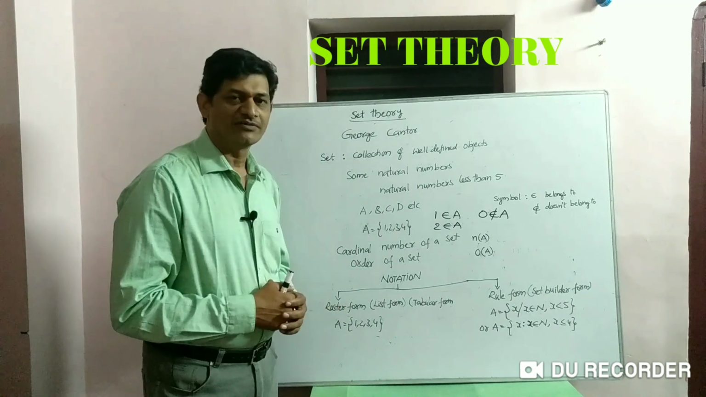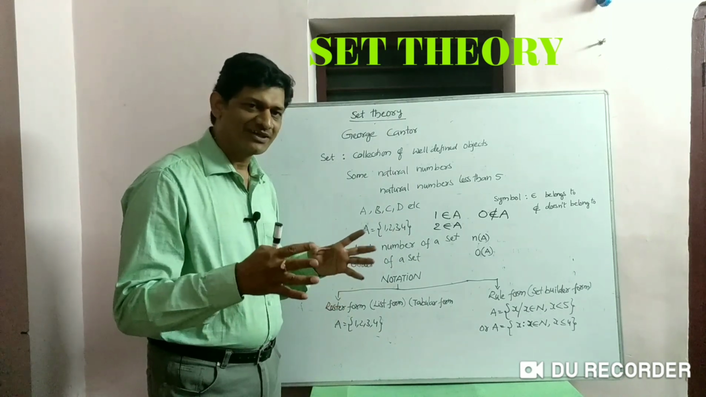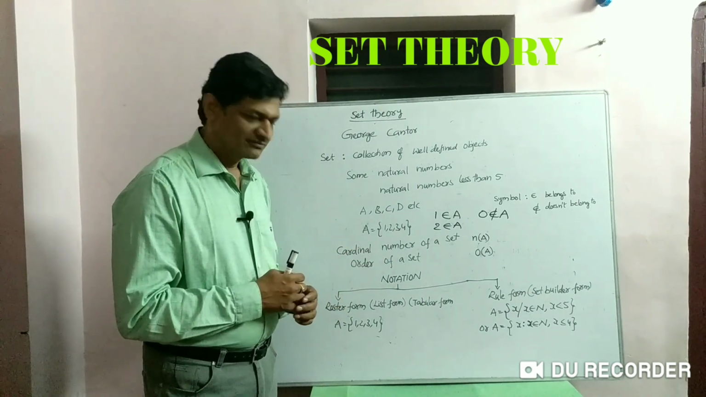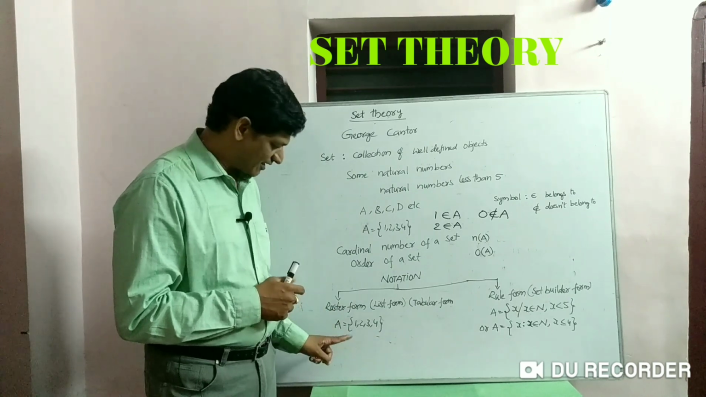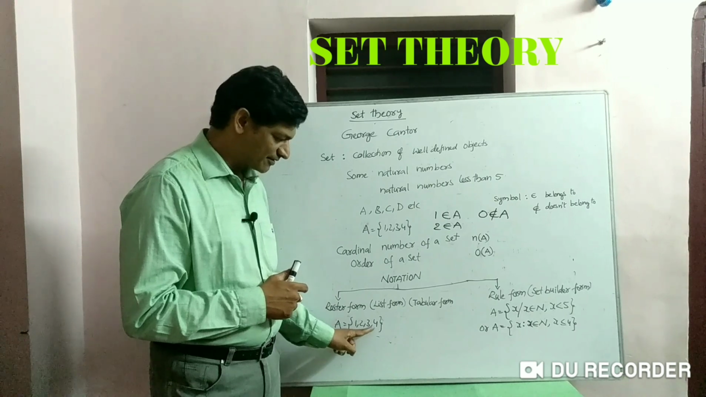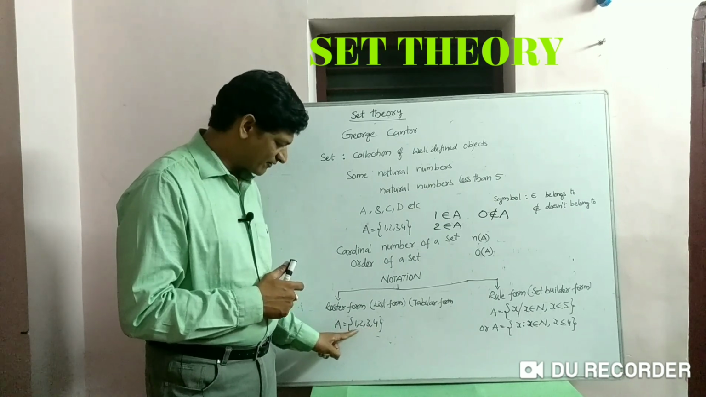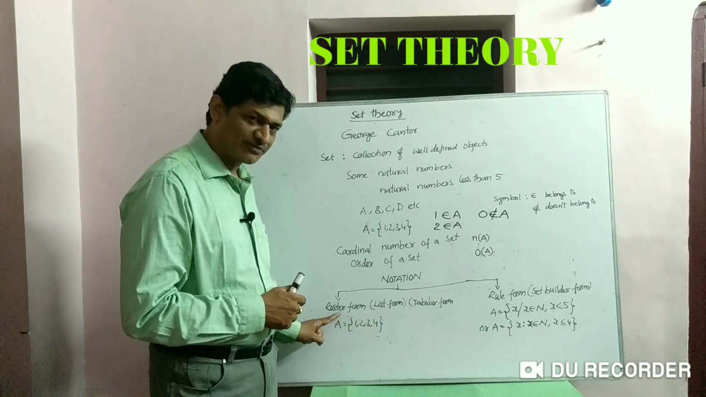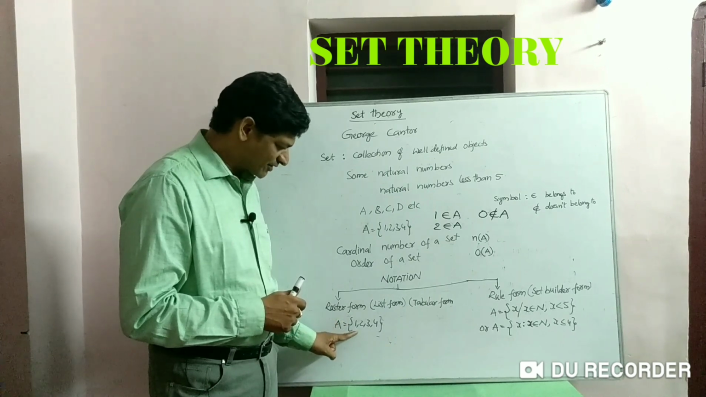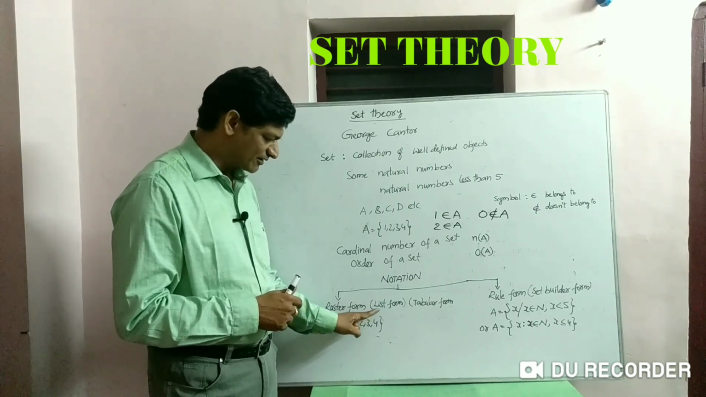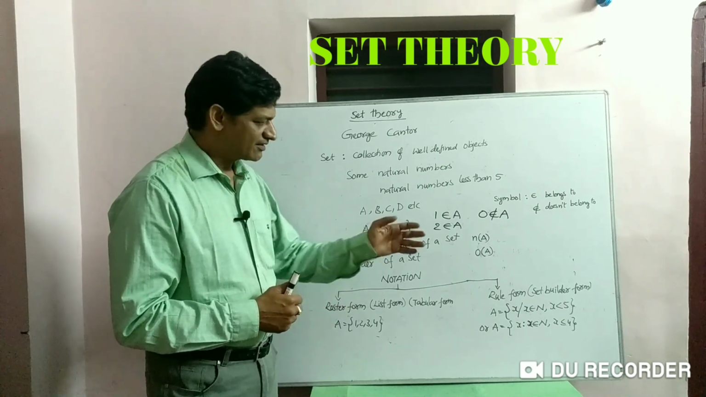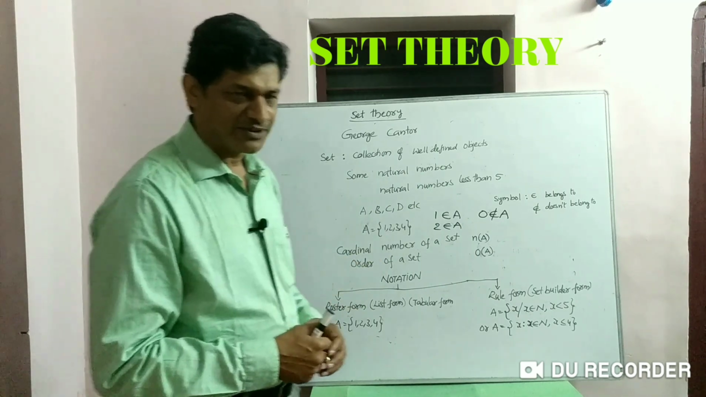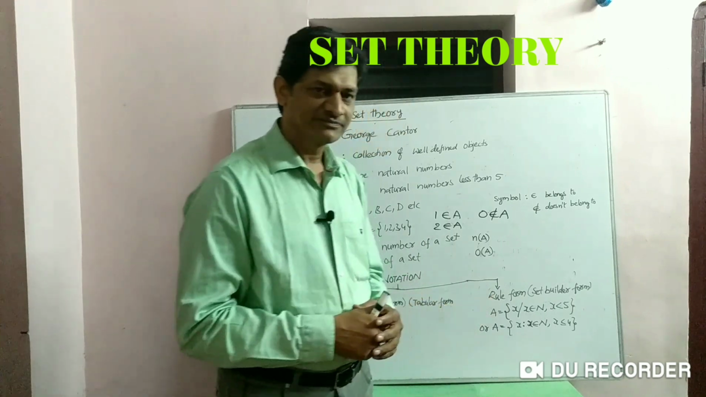In roster form, all the elements are listed, enclosed between flower braces, and all the elements are separated by commas. This type of representation is called roster form. As all the elements are listed, this form is also known as list form. And the second way of representation of a set is rule form.